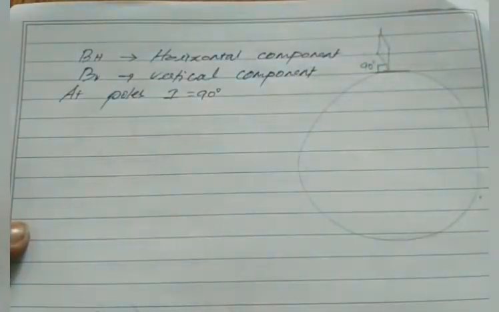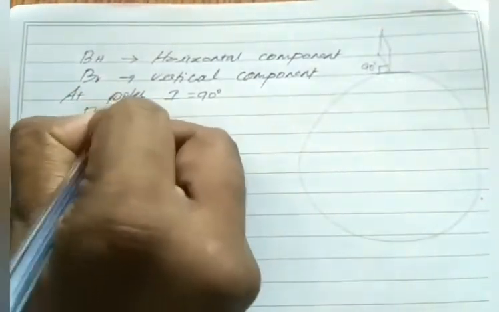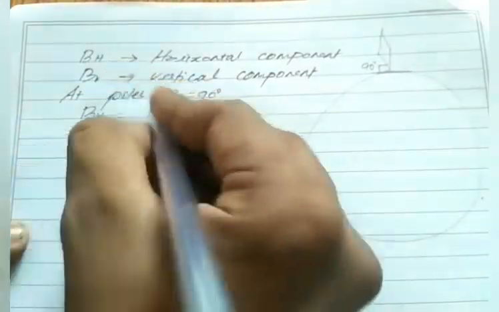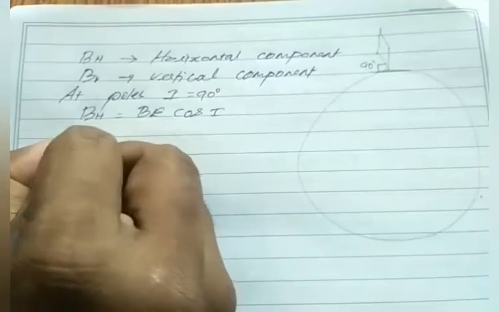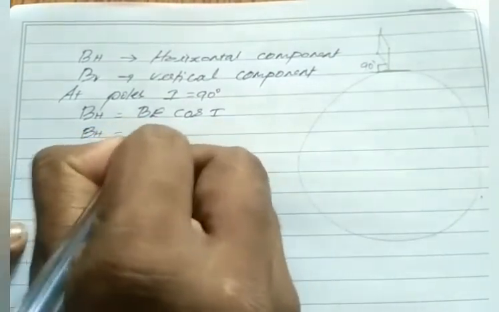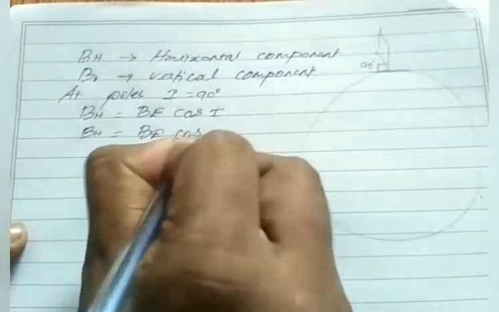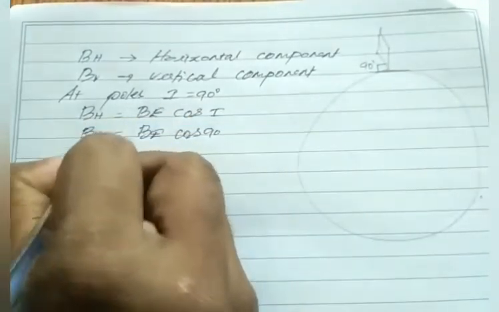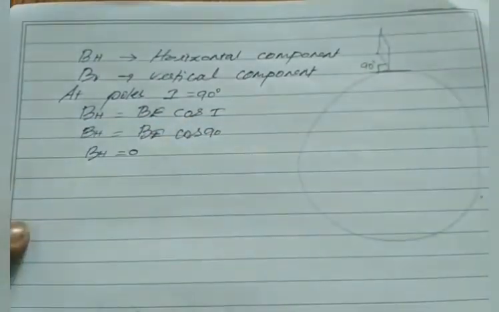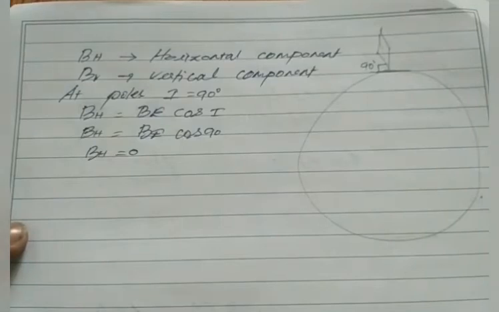Right? So substitute I equal to 90 in both the equations. For BH, what is the equation? BE cos I. So instead of I, substitute 90 degree. BH equal to BE cos 90. BH equal to 0. Very, very important. At poles, horizontal magnetic field value on angle of inclination will be 0.